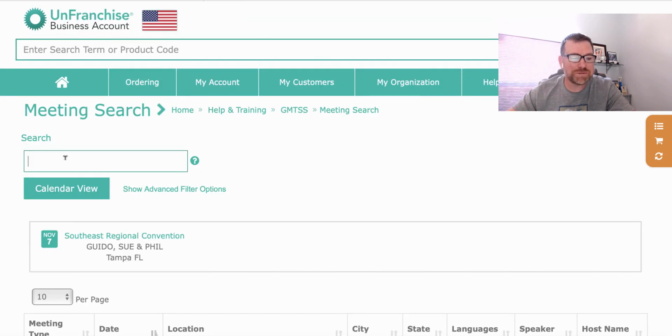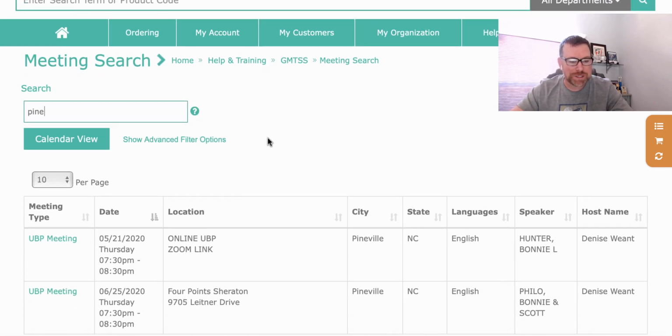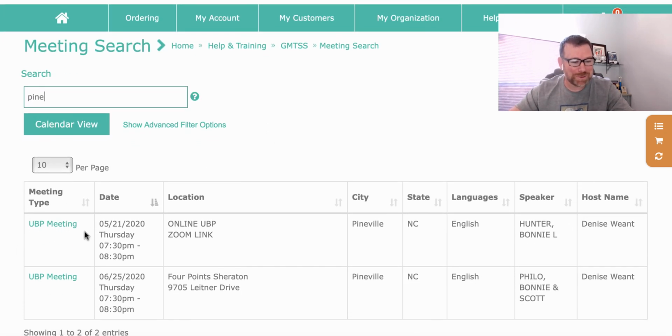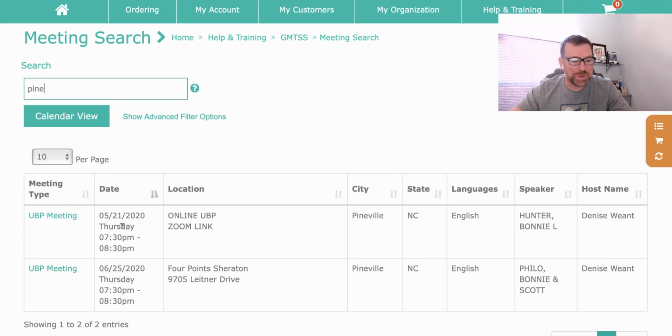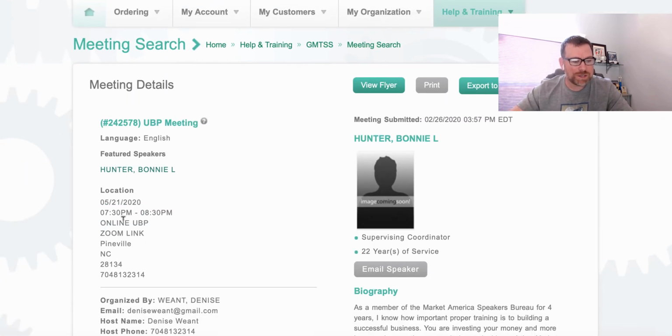So first step is, I'm going to pull up a UBP coordinating area. So I put in Pine because I know that's Pineville, North Carolina. That's one of our UBPs. So they got two UBPs coming up in that area. Let's take a look at the two of these. The first one we're going to click on here is written in here correctly.